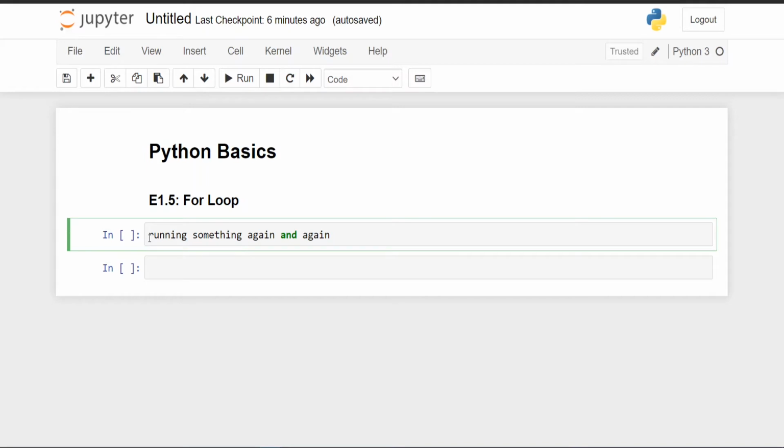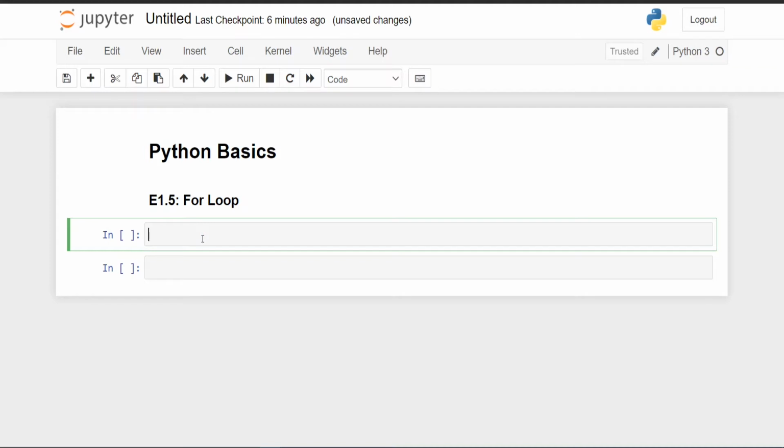There are two types of loops, the for loop and the while loop. Today we'll be learning about the for loop. In the next video we'll learn about the while loop, so today we will not be learning about the while loop. So let's get started.